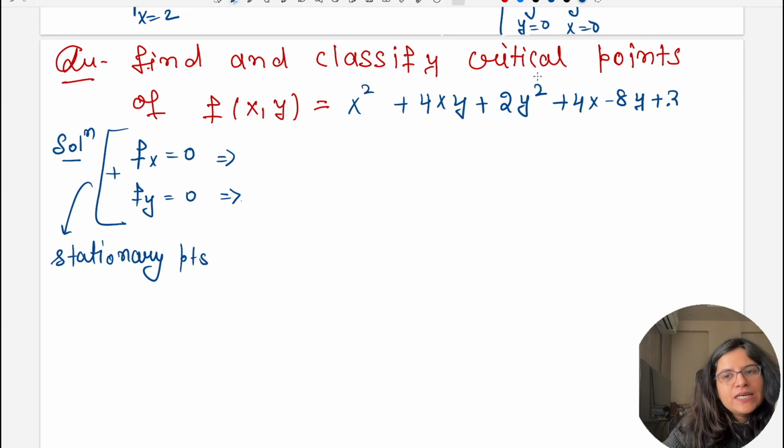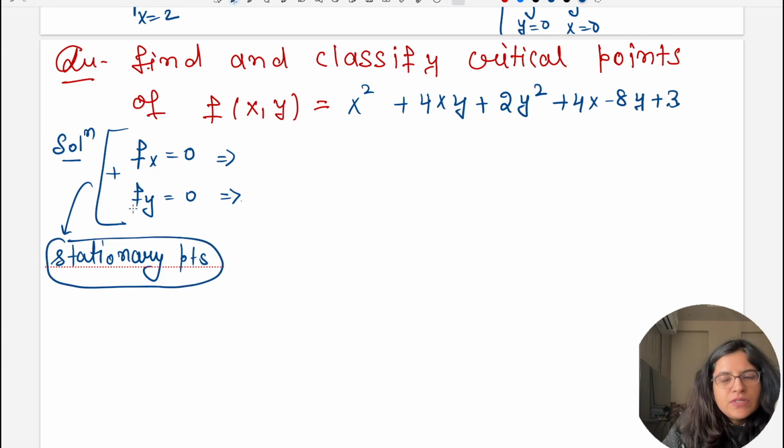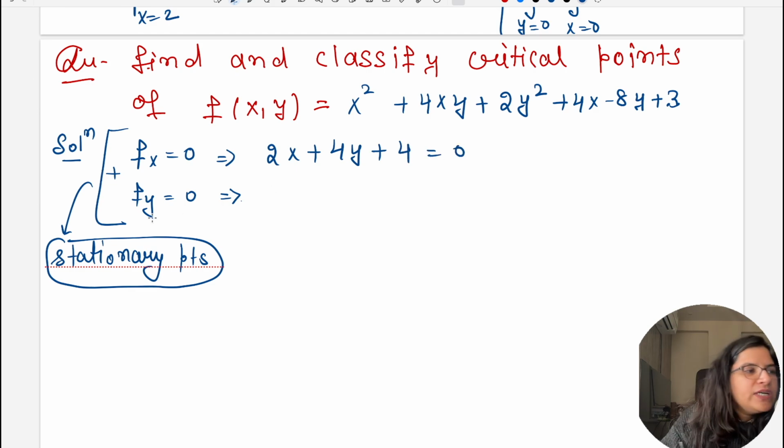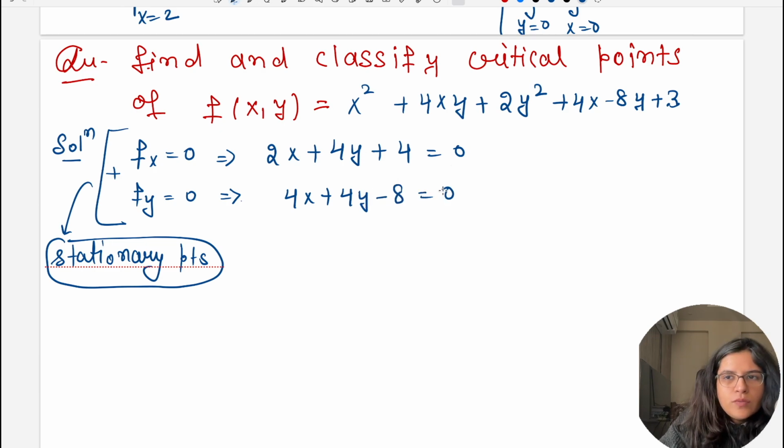You have to find and classify the critical points of this particular function. This is a two variable function and two variable function stationary points satisfy these two conditions simultaneously. That is the partial derivative with respect to x is 0, partial derivative with respect to y is 0. So fx को 0 करेंगे तो आपको मिलेगा 2x plus 4y plus 4 is equal to 0. And if I put fy is equal to 0, then I'll get 4x plus 4y minus 8 is equal to 0. We have to combine these two क्योंकि यहाँ से तो मुझे कोई points नहीं मिले हैं.